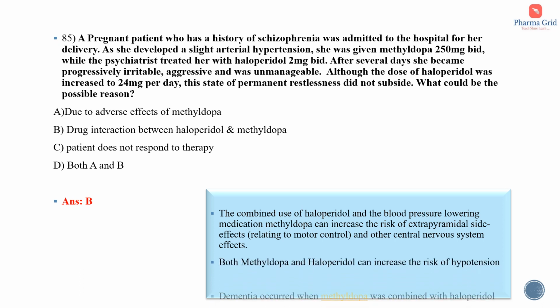The combined use of haloperidol and the blood pressure lowering medication methyl dopa can increase the risk of extrapyramidal side effects relating to motor control and other central nervous system effects. Both methyl dopa and haloperidol can increase the risk of hypotension also. Dementia occurred when methyl dopa was combined with haloperidol. So the state of permanent restlessness of this particular patient was due to the drug interaction between haloperidol and methyl dopa.